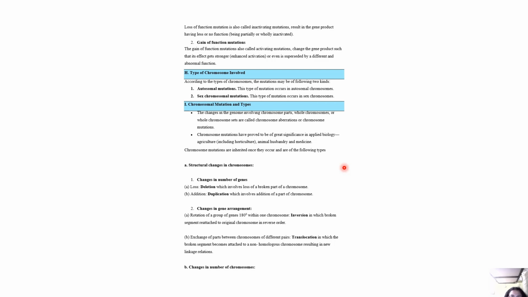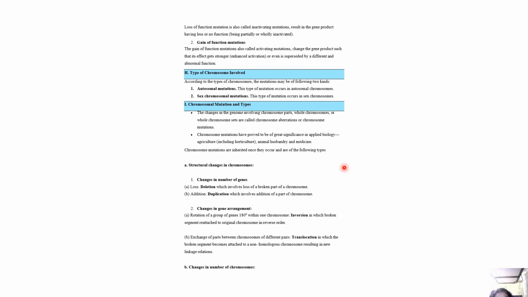Then we have gain of function mutations, which are called activating mutations. They change the gene product such that its effects get stronger, with enhanced activation, or it is superseded by a different and abnormal function. Autosomal mutations occur in autosomal chromosomes. Sex chromosome mutations occur in sex chromosomes. Now, changes in the genome involving chromosome parts, whole chromosomes or whole chromosome sets are called chromosome aberrations or chromosome mutations. Chromosome mutations are proved to be of great significance in applied biology.